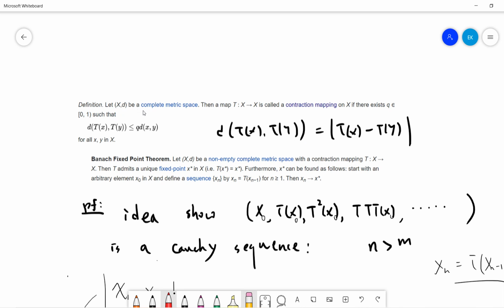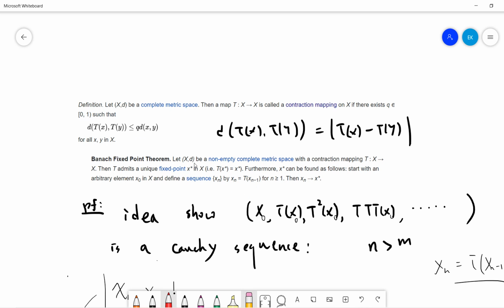Let (X, d) be a complete metric space, right? So basically you have a distance called d. I'm a little bit lazy, so I like to use absolute value, but you can view this d is not actual absolute value, it is an abstract metric space. T is a contraction mapping if there is a q such that if you start from x, y, and you map to Tx and Ty, their distance will be less than or equal to q times d(x, y), where q is greater than 0 but less than 1, for all x, y in X.